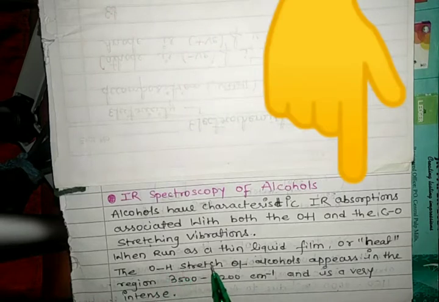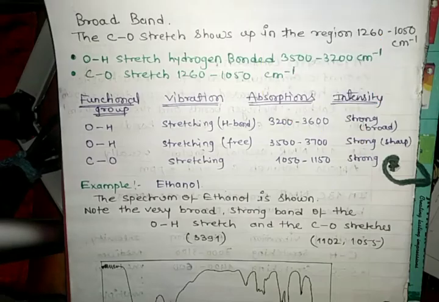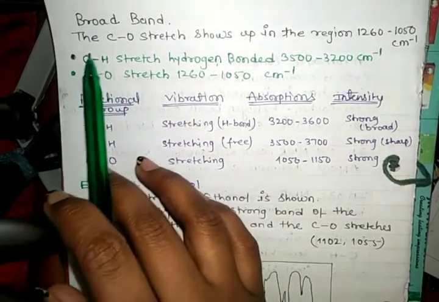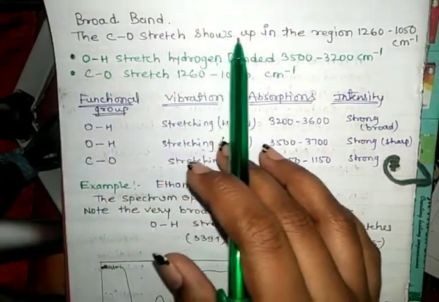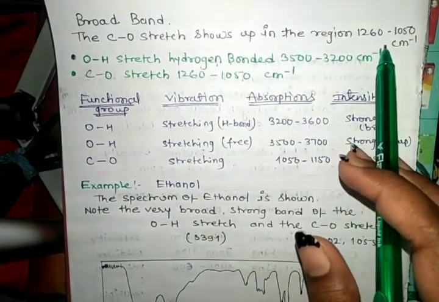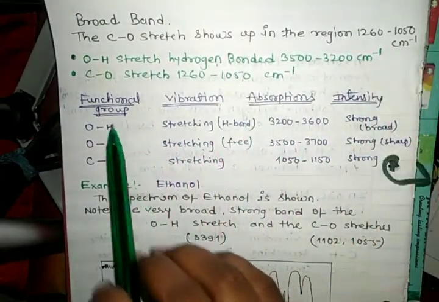When run as a thin liquid film or neat, the OH stretch of alcohols appears in the region 3500 to 3200 cm⁻¹ and is a very intense broad band. The CO stretch shows up in the region 1260 to 1050 cm⁻¹.